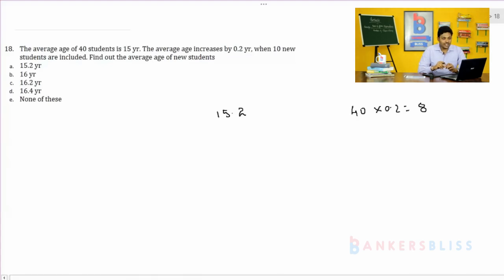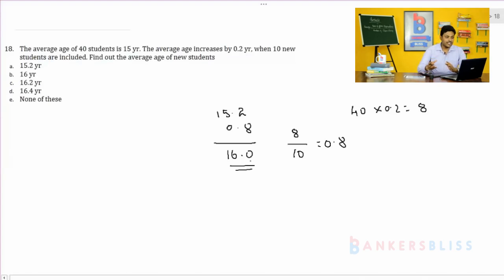This 8 has to be given by the 10 students themselves. So per student, how much have they contributed? That is 8 by 10, 0.8. So 15.2 plus 0.8, 16 is the average of the new students.